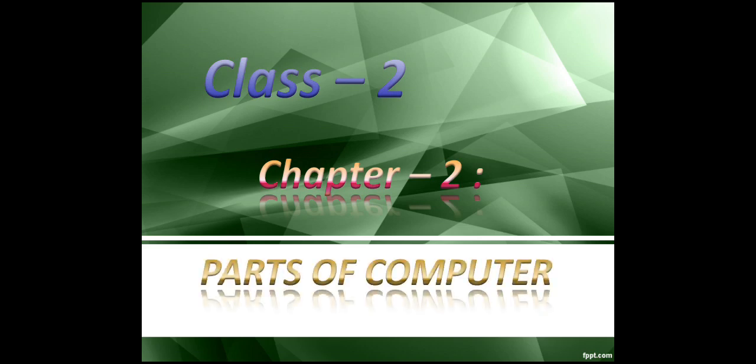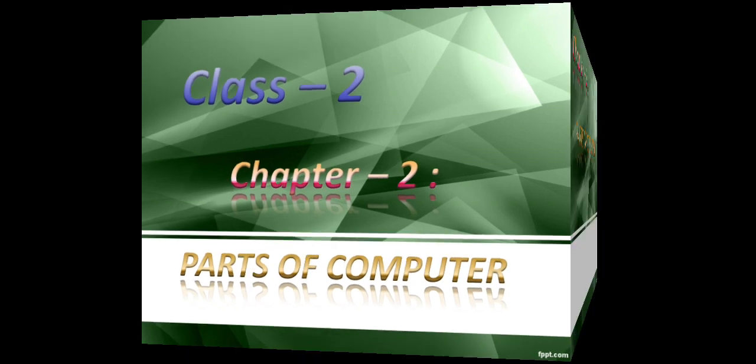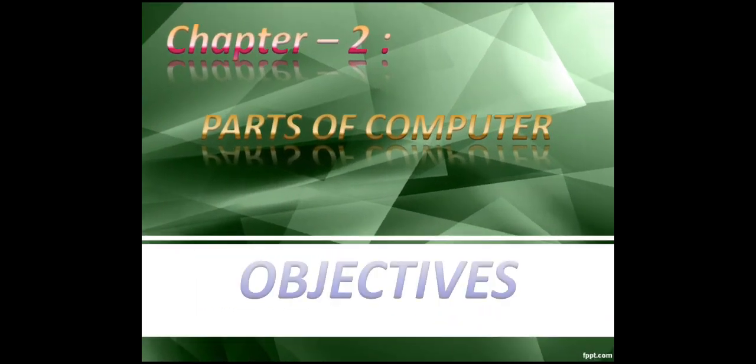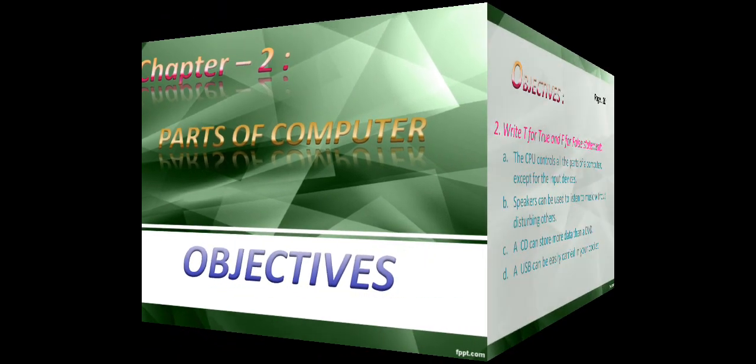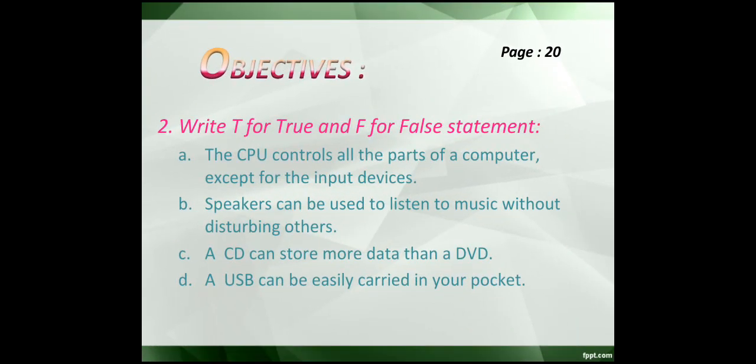So let's see what we have left in this chapter. In this chapter we have to do objectives. So open up your book. Your objective page is in the book, page number 20. See question number 2, write T for true and F for false statement. I'm reading the parts A, B, C, D, so you have to mark either it is true or false. Write just capital T for true and capital F for false statement. Okay, come to the statements.